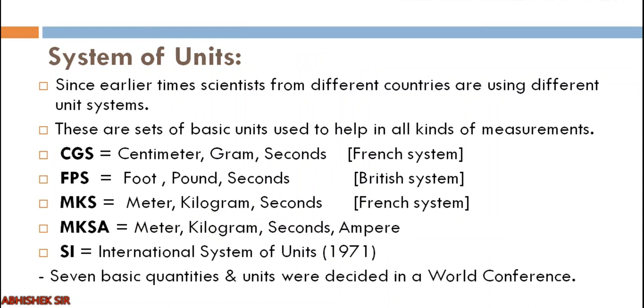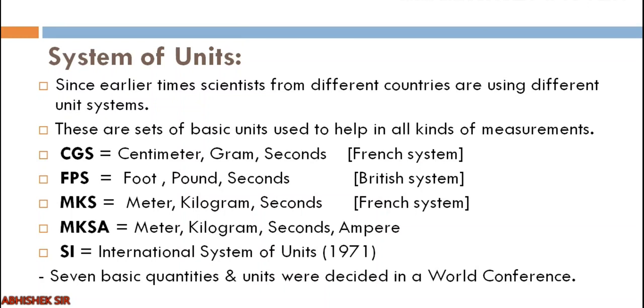Now in general, scientists use a system of measurement which is still commonly referred to as the metric system. Now what is a system? A system is a set of many things. So a system of units is the set of basic units that scientists were using to help in all kinds of measurements. So a system is composed of many different units.